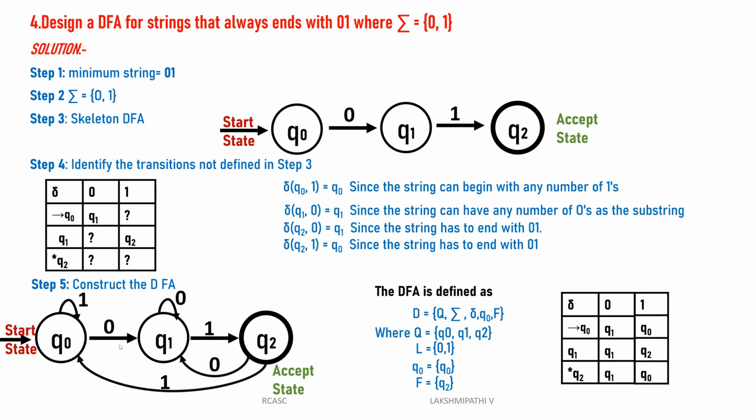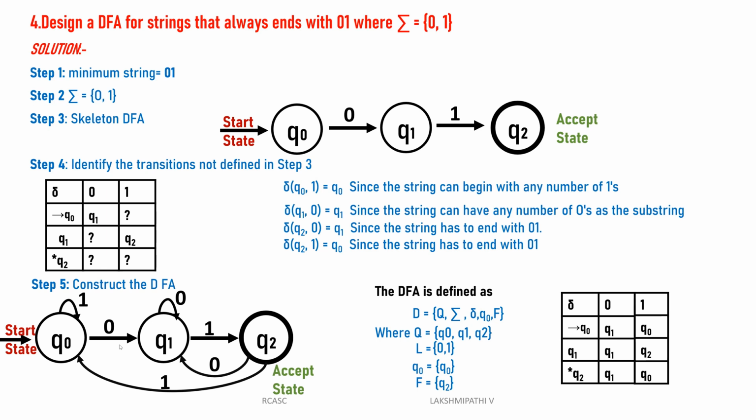If you can see it, it is always connected to Q2 with 0, 1 only. All the links will be connected ending with 0, 1 only. For example, this is 0, then 1. Then once again, this is Q2. Q2 itself on 1, 0, 1. Then once again, Q0, 1, 0, 0, 1. Q1, 0, 1. That is the only logic.